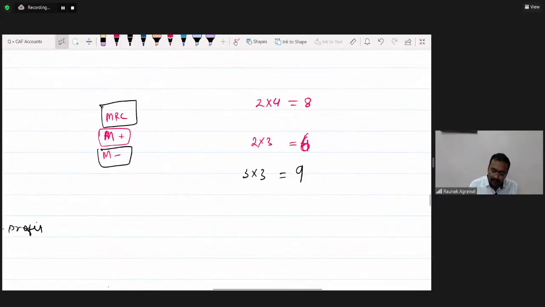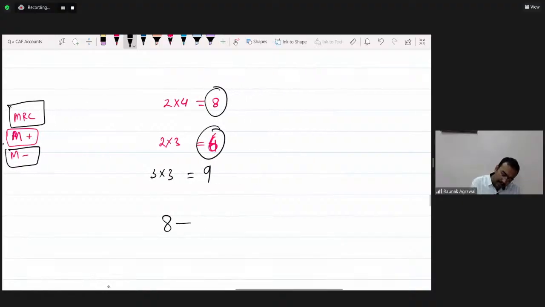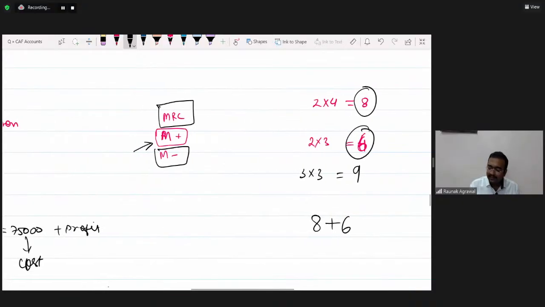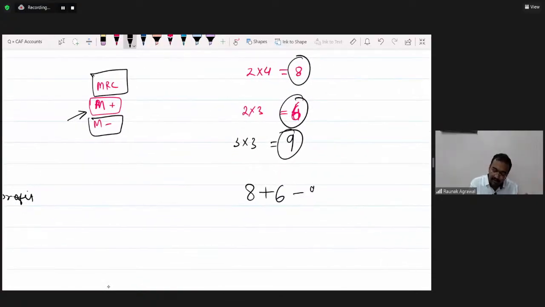So what did it do? First our answer was 8, we pressed M plus, so 8 came in. Then our answer was 6. We pressed M plus. So what happened? 8 plus 6. Now the third answer was 3 into 3, answer was 9. We pressed M minus. What does this mean? We subtracted it from the figure. So 8 plus 6, 14 minus 9, 5. After pressing memory recall, the answer was 5. These buttons are useful at intermediate level.